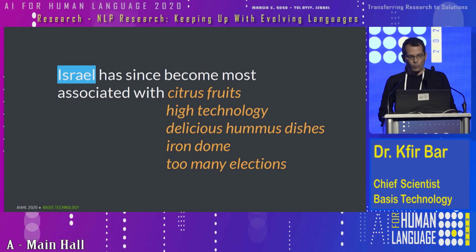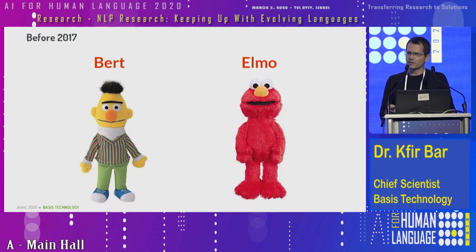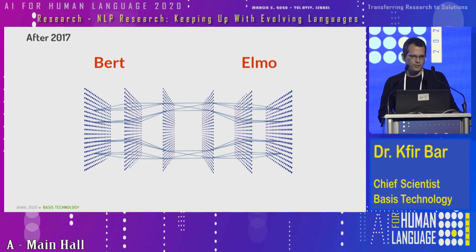But what if we pick a different ending to this sentence, something like jazz pianist Bill Evans? So now Israel is no longer the state of Israel. It's the name of a jazz standard played by this guy, Bill Evans. So it has a different entity type. The time is also an important context component for resolving ambiguities. Before 2017, if you said Bert and Elmo, you were probably referring to these guys from Sesame Street. But after, it's different, especially in this community, where it refers to all these autoregressive transfer learning models.